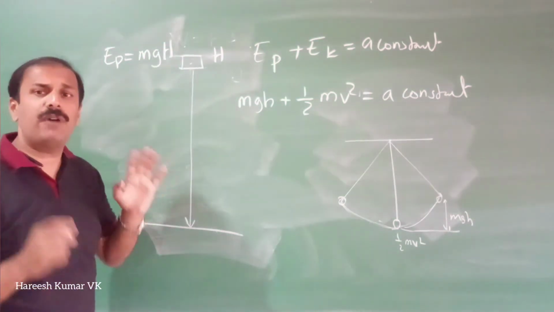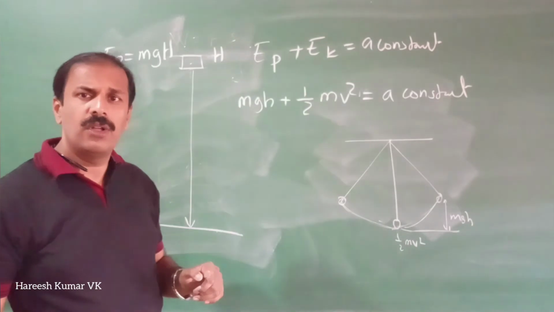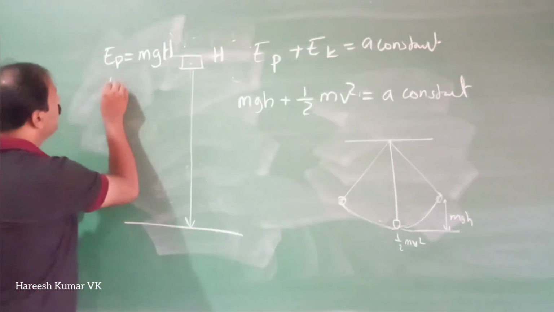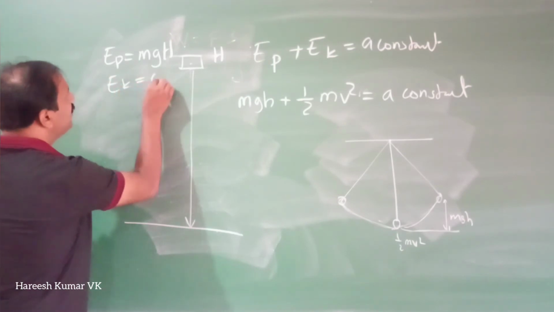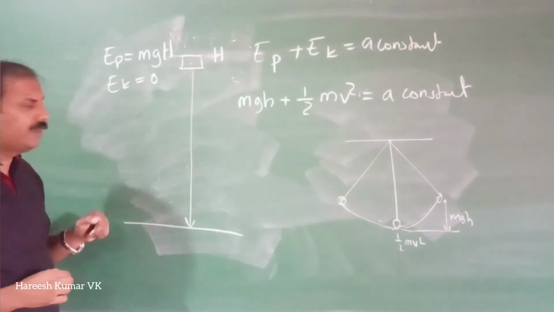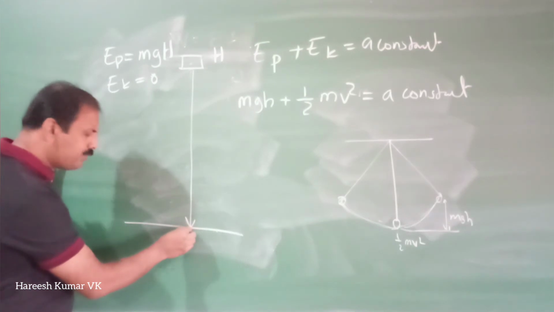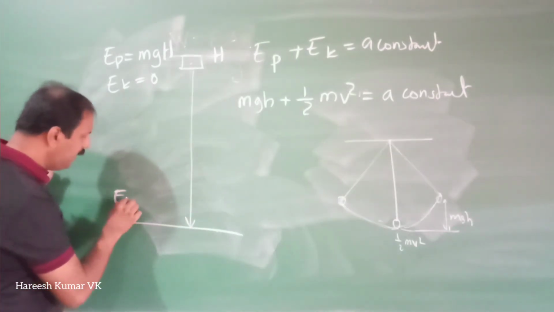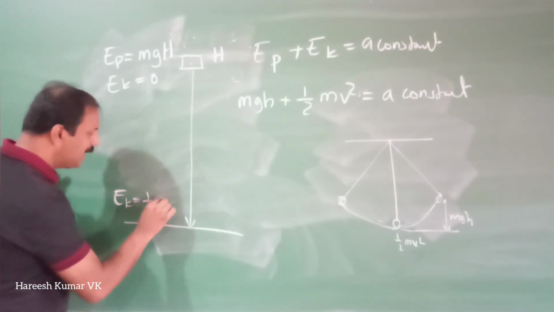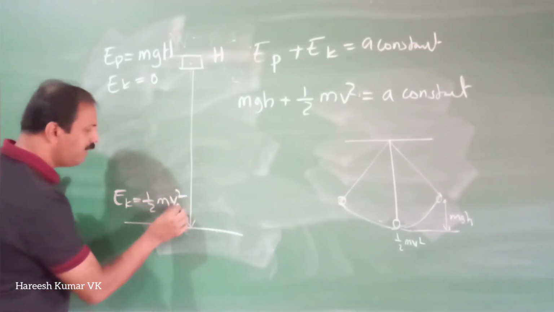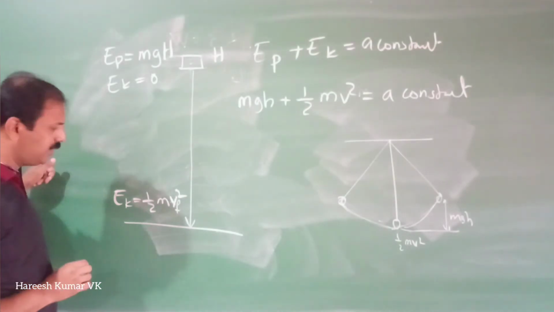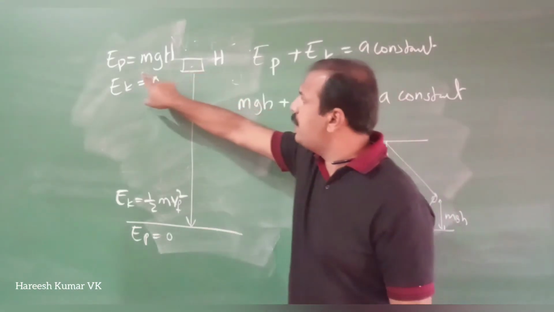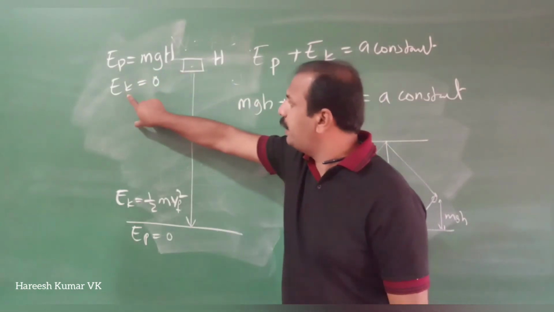What about kinetic energy? Before falling down its speed is 0, so half mv square, with velocity 0, means kinetic energy Ek is 0 at that position. Now when it comes here just before touching the ground, it will have high speed. Kinetic energy will be half mv square. I will write Vf because it is the final velocity. And here the potential energy is 0.